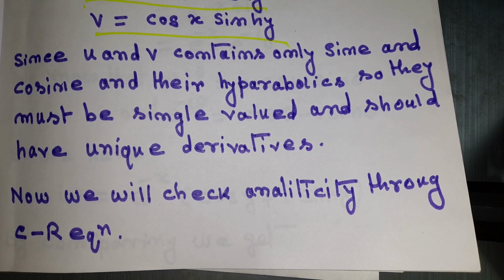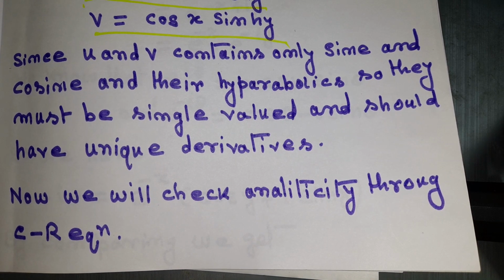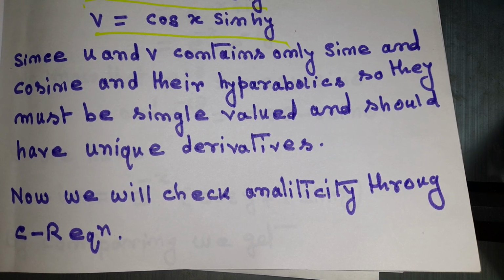But if it is satisfying, then we will say yes, it is analytic. For an analytic function, this is the most important part, the Cauchy-Riemann equation. Keep in your mind, if any function does not satisfy the Cauchy-Riemann equation, that function is not analytic in any way.